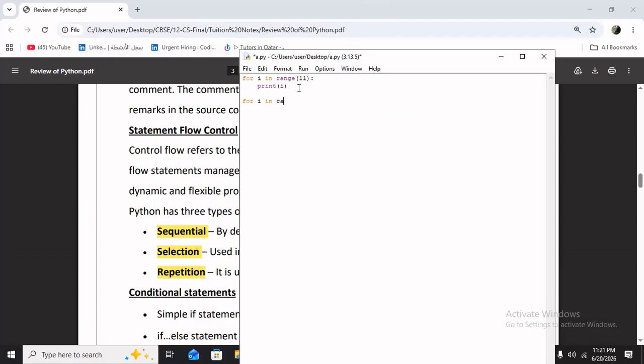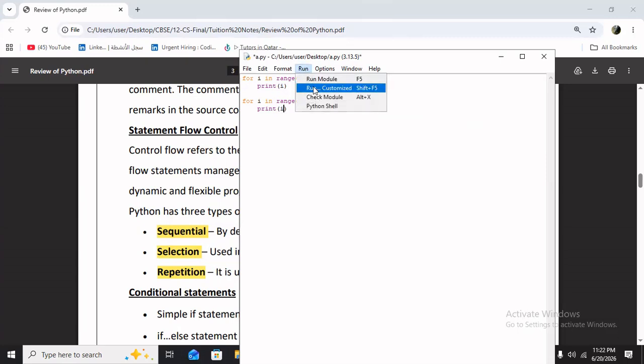If you want to add the starting number, you can write like this: for I in range of 1 comma 11, print the value of I. So it will start from 1 to 10 numbers. The first statement will print 0 to 10 numbers. This will print 1 to 10 numbers.